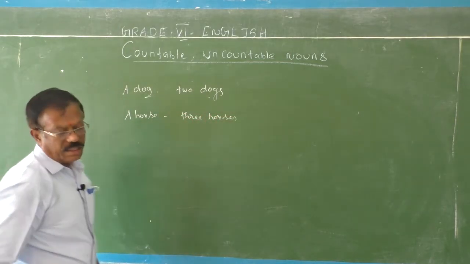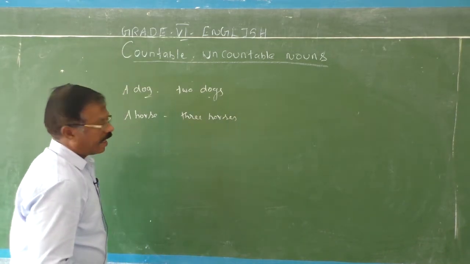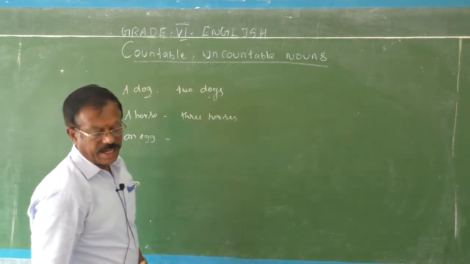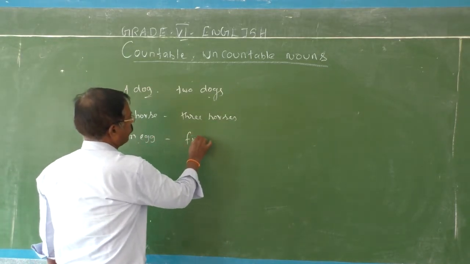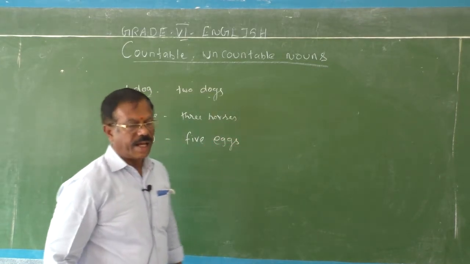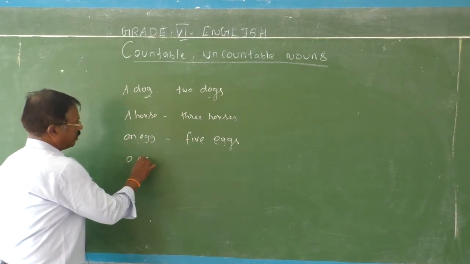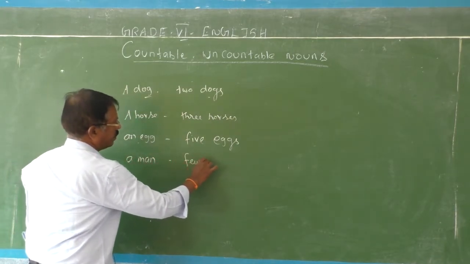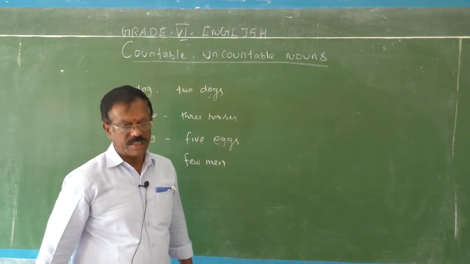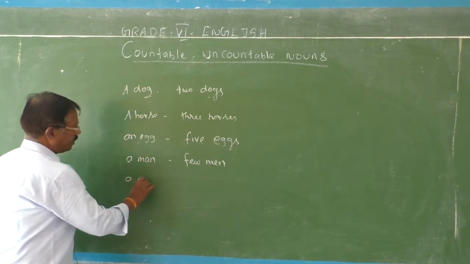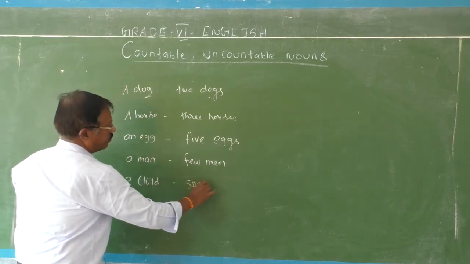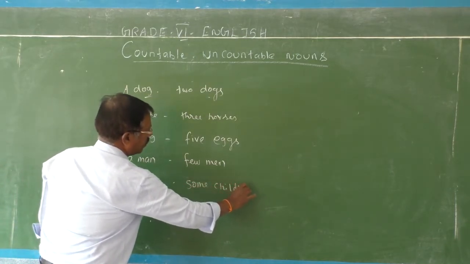Then an egg, five eggs. Then a man, few men or some men. Okay, so here we have plural for all these nouns. A child, some children.